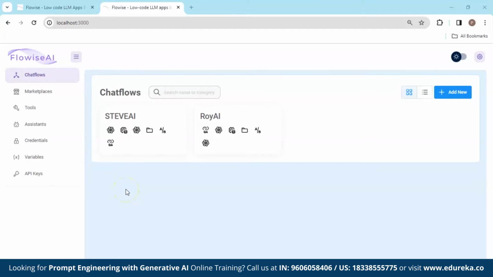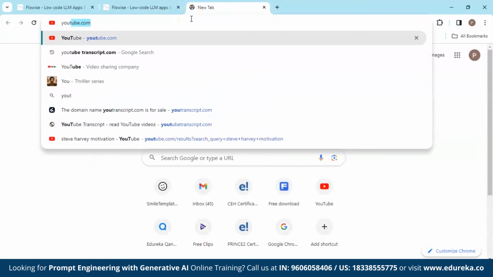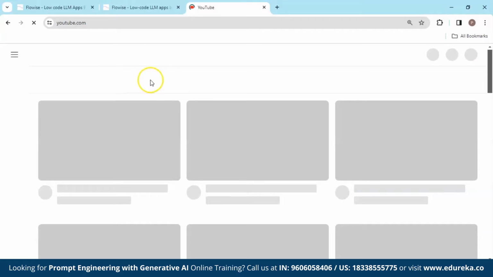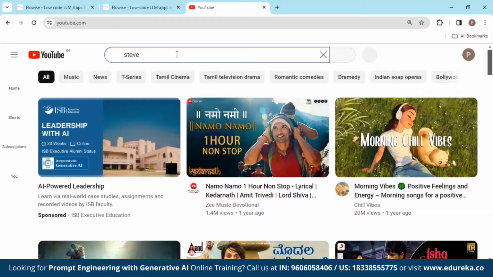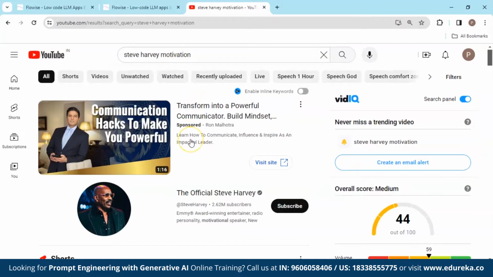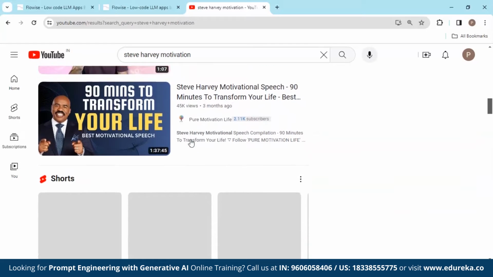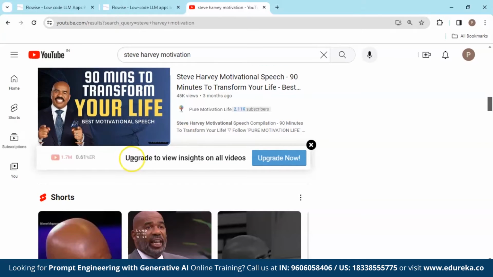Okay, so very firstly, we have to start gathering the data to feed into our chatbot. You can choose any of the mediums. You can refer to any blogs, any YouTube videos or anything. For us, we are going to take some Steve Harvey motivational videos. So we'll go to YouTube, and over here, I'm going to type Steve Harvey motivation. We'll try to look for longer videos because the larger the transcript is, the more accurate your data is going to be. So this is pretty long.